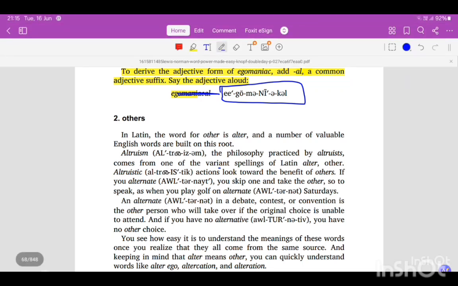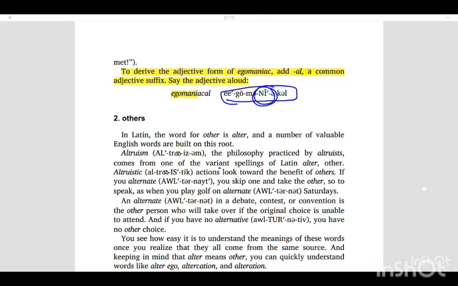Egomaniacal is the pronunciation of egomaniacal right here. It is said egomaniacal, so we stress on these capital letters. So you can notice that.